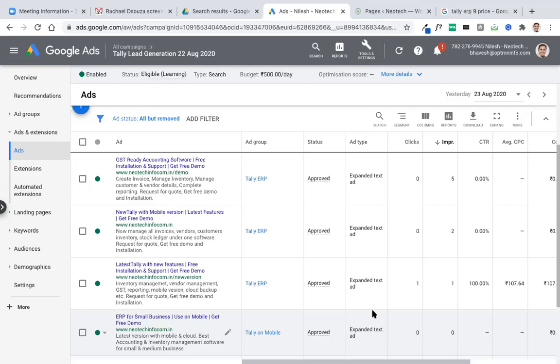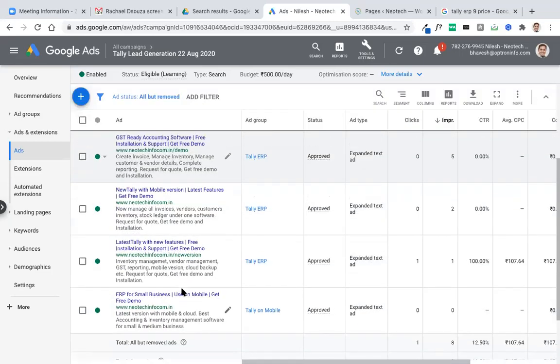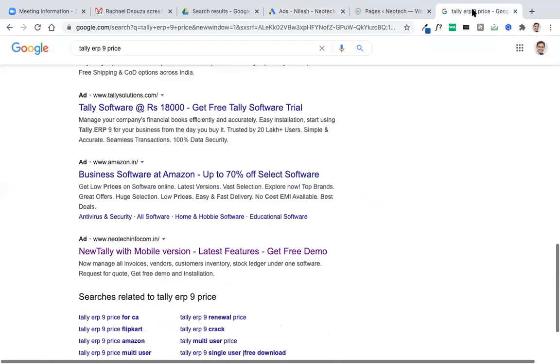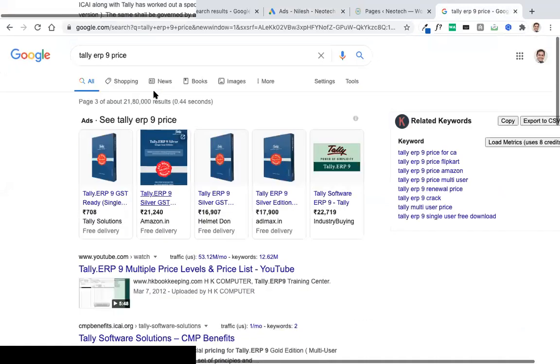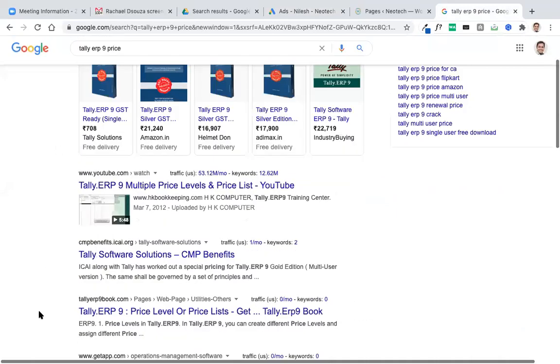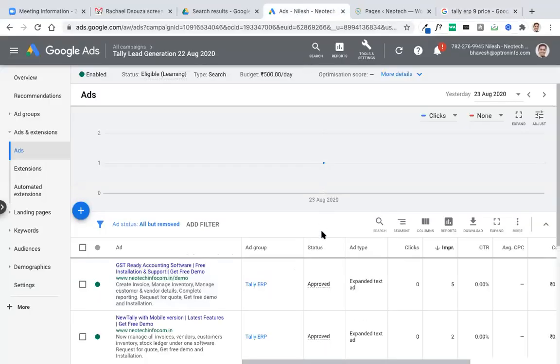There is one more factor, click-through rate. For example, Tally ERP9 price is a search query, and there are many ads. If your ad is not getting clicked, then your quality score will decrease, and because of low quality score, cost per click will also increase.